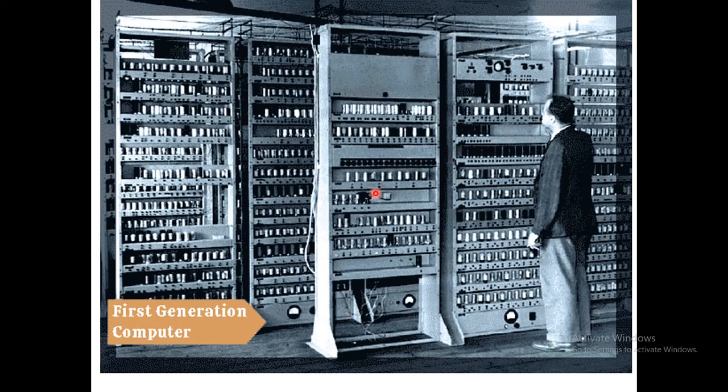Here you can see the picture of the first generation computer. As I have already told, they are large in size. Their operation is slow, their cost is more, and they generate a large amount of heat. In order to control the heat, we have to maintain them continuously, and cooling is also required.